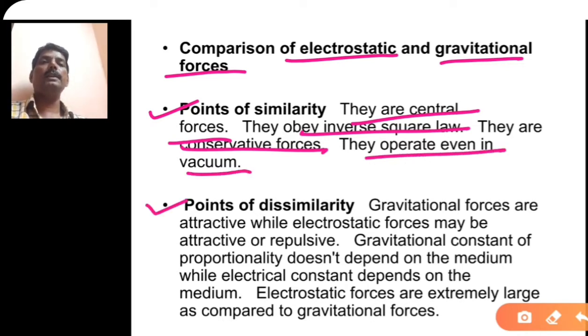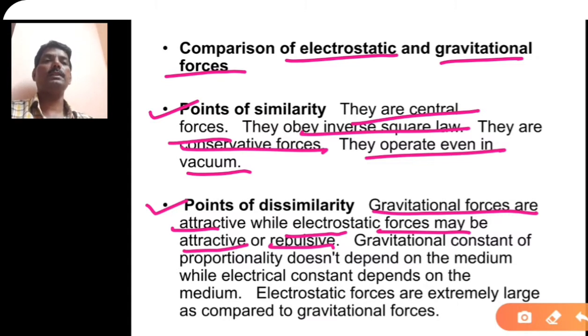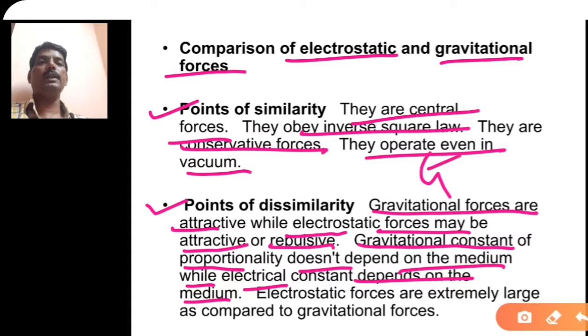Next one, points of dissimilarity. Gravitational forces are attractive, while electrostatic forces may be attractive or repulsive, depending on the charges which you are considering. The gravitational constant of proportionality doesn't depend on the medium, while the electrostatic constant depends on the medium. That means whatever value of G you are taking, the medium is not at all important. But if you take the constant k, or 1 upon 4 pi epsilon naught in the case of Coulomb's law or Coulomb's force, then it depends on the medium in between the two charges.